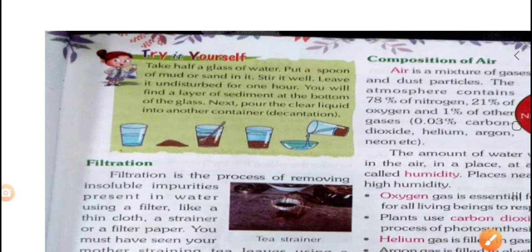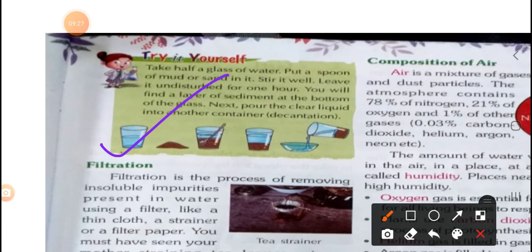Yes, the example already given here: you will take a glass and see the impurity, mud, and dissolve it. What happens after? Wait, stir and dissolve that mud with the help of a spoon, and observe. In the next glass, after 1 hour or 4 hours, you will see the mud settle down. Then you will pour the upper side water into another bowl, and it will be transferred very easily. We call this process decantation.